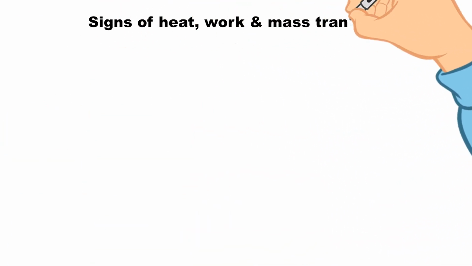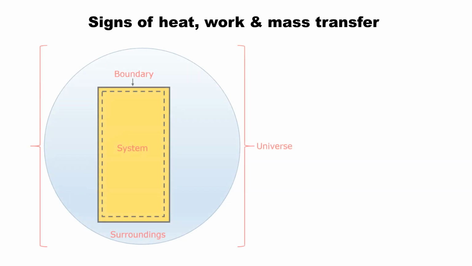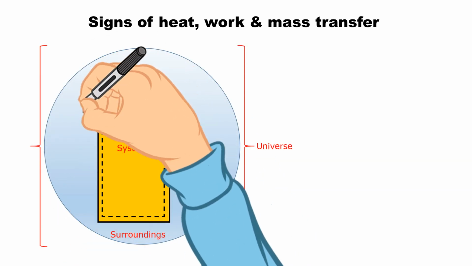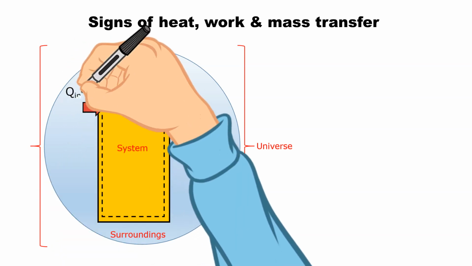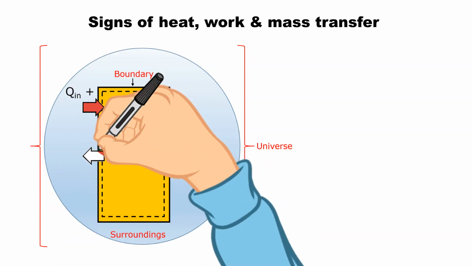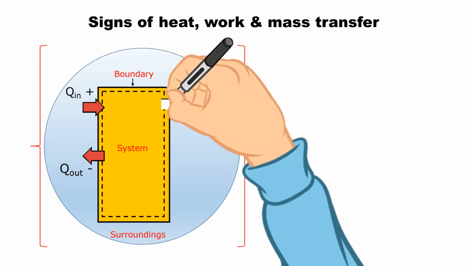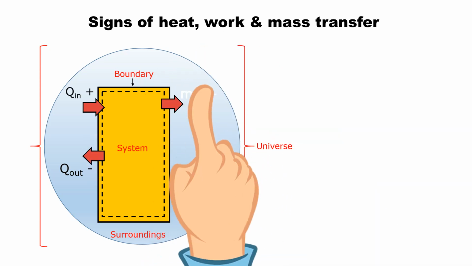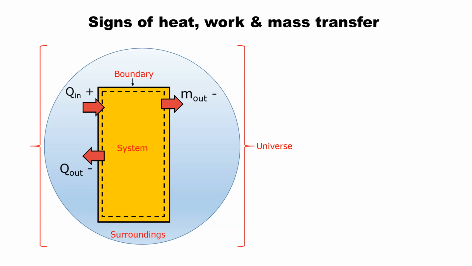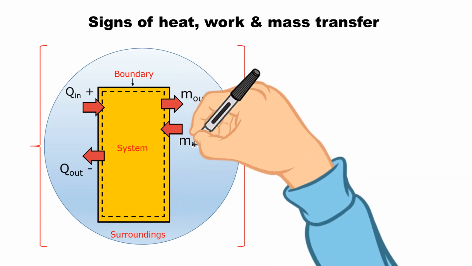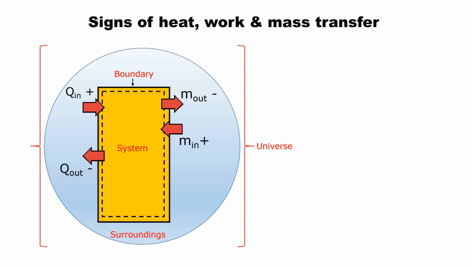To treat the thermodynamic properties in a mathematical equation, we need to learn the sign convention of them. If heat flows into the system, it takes a positive sign. If it flows out of the system, then its sign is negative. Mass takes a negative sign if it flows out of the system. It takes a positive sign if it flows into the system. Note that heat and mass have the same sign.